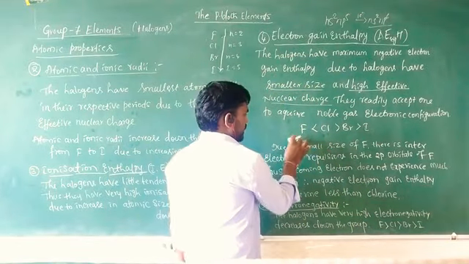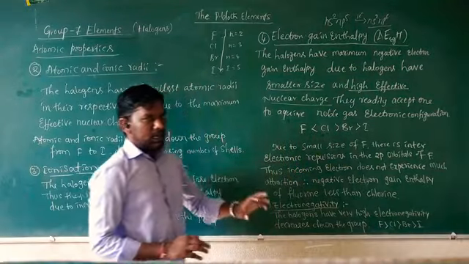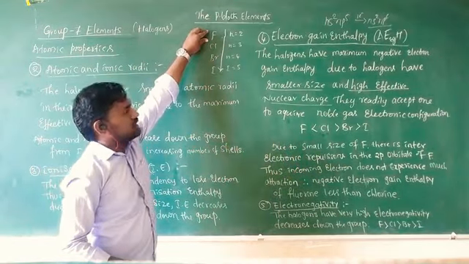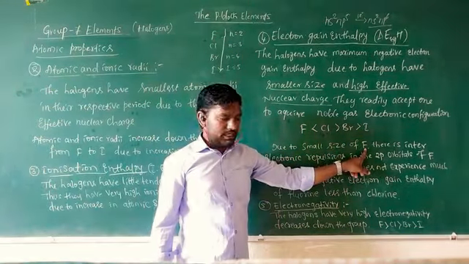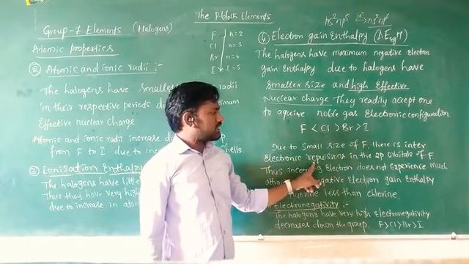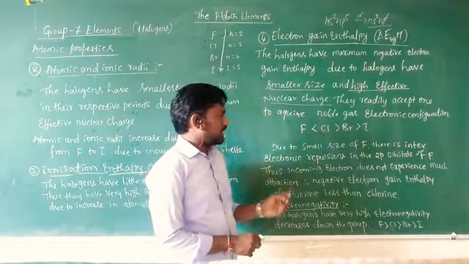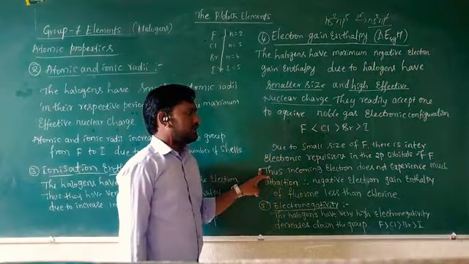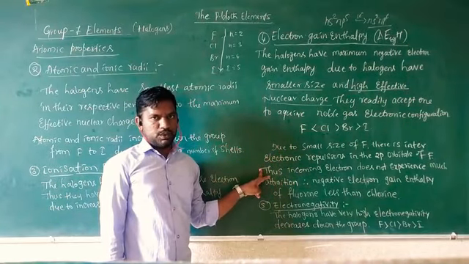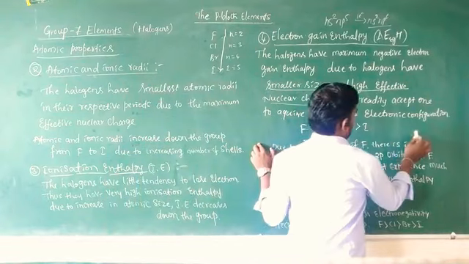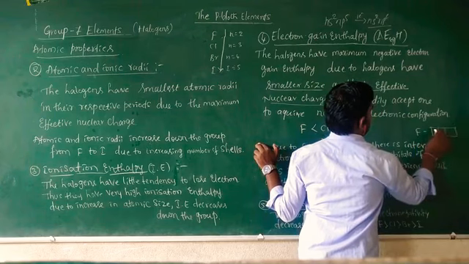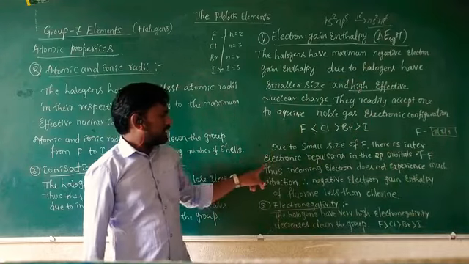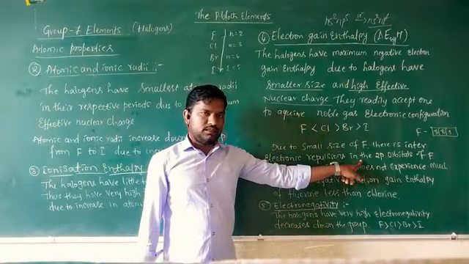In fluorine, due to the smaller size, fluorine having the least atomic number, there are inter-electronic repulsions in the 2p5 orbitals of fluorine.